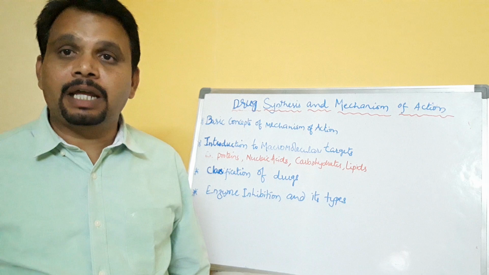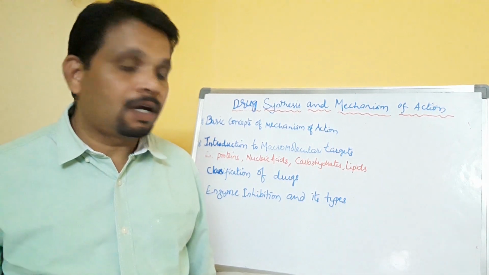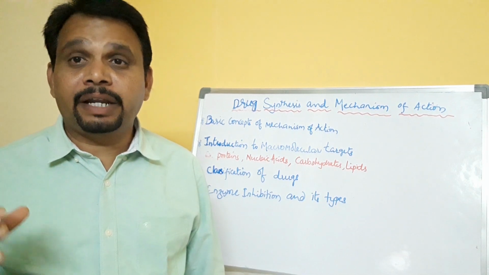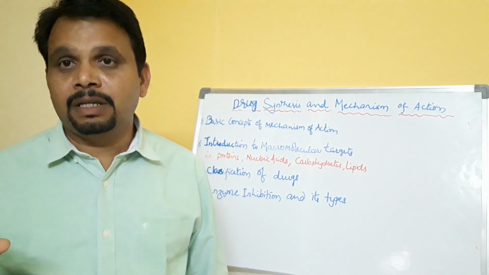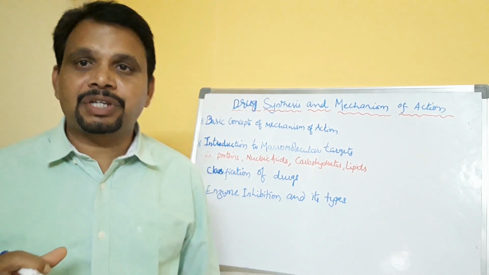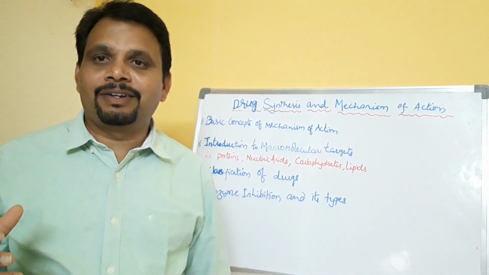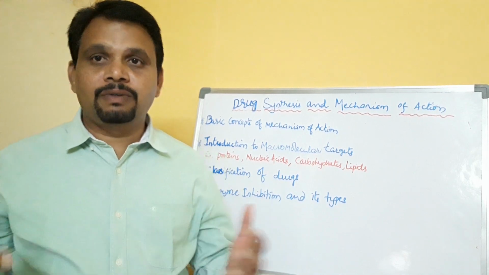At that moment, I'll explain very clearly how they bind with the drug, what kind of chemical interactions take place. Because of that chemical interaction, what kind of pharmacological or biological effects we can see. Those details you will see later.